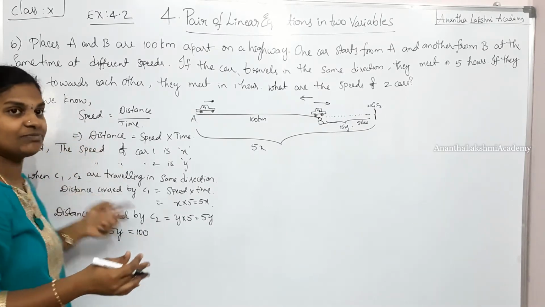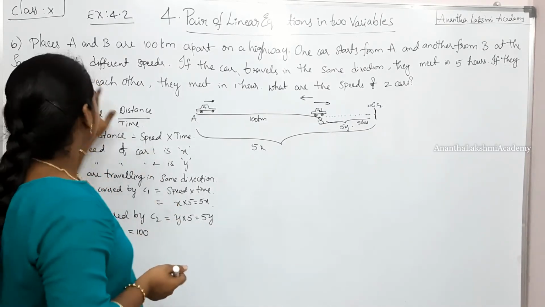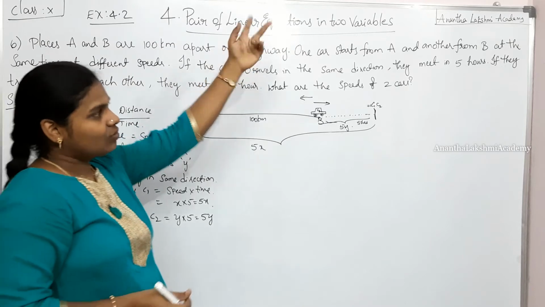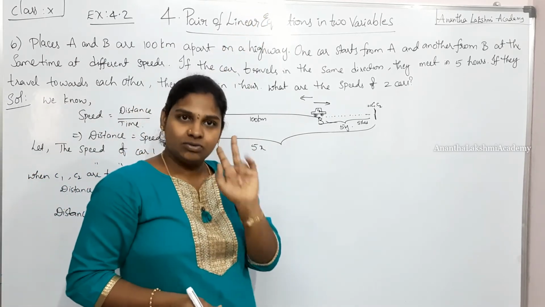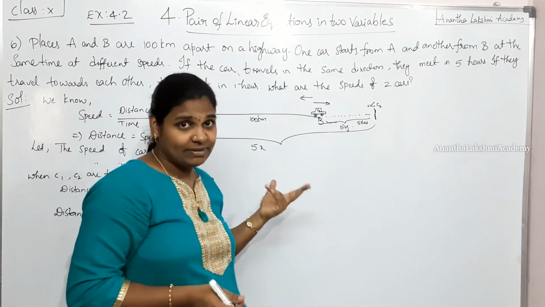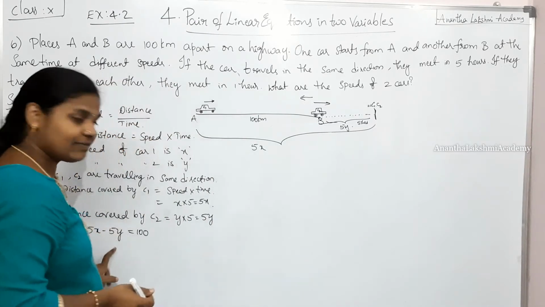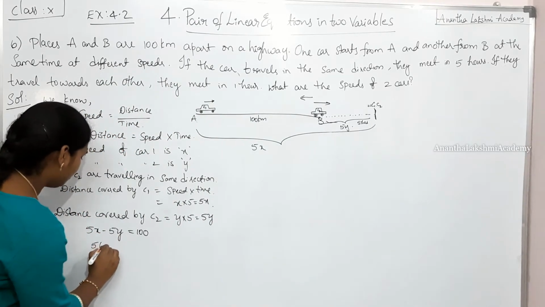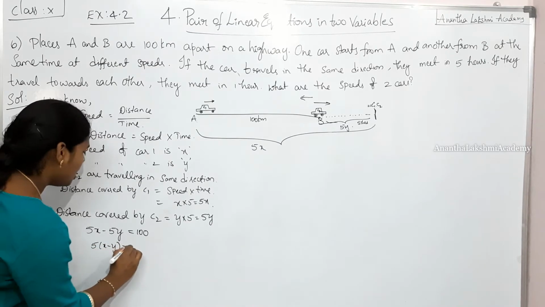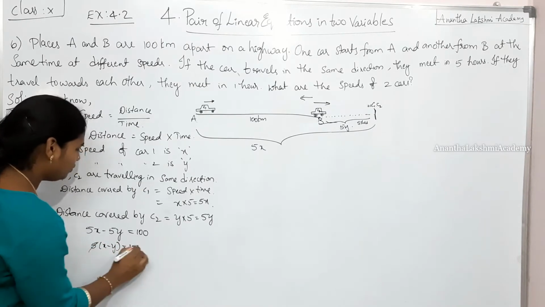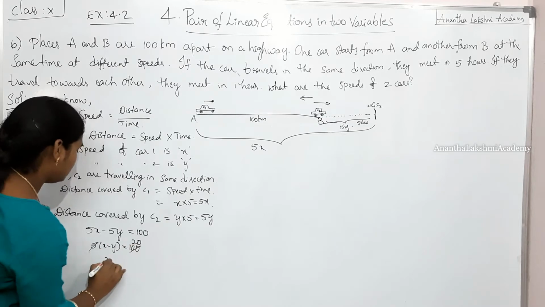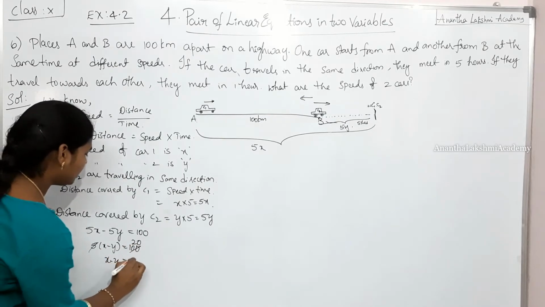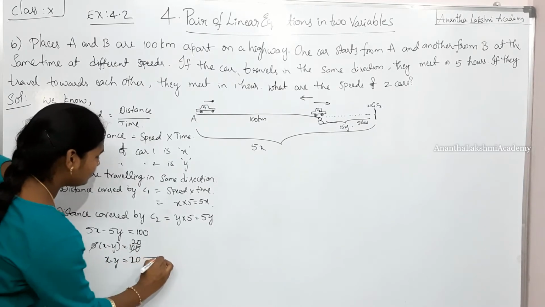Now the question comes up, why are we writing this? Because in order to solve for two values, we need two variables and two equations, right? The first equation is going to be like this. Take 5 common, this is going to be 5 into (x minus y) is equal to 100. 5 twos are 10, so x minus y is equal to 20. Here comes our first equation.